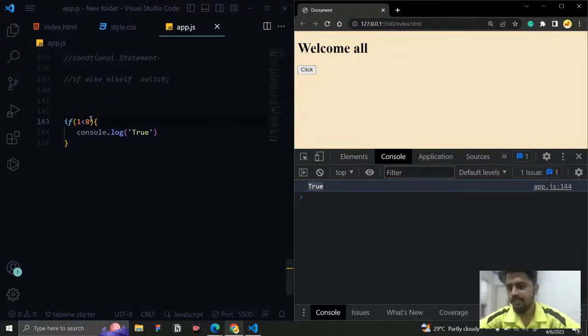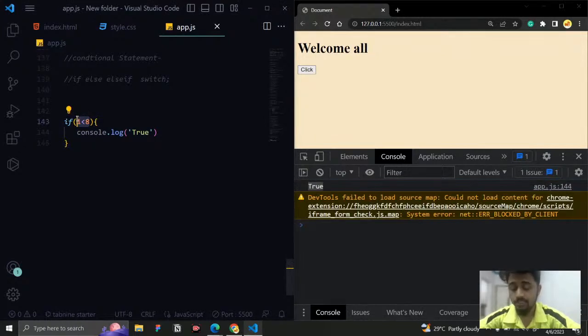So if a condition is true, then the following code will be executed. So check for a condition, and if the condition is true, it will run. Just a minute.